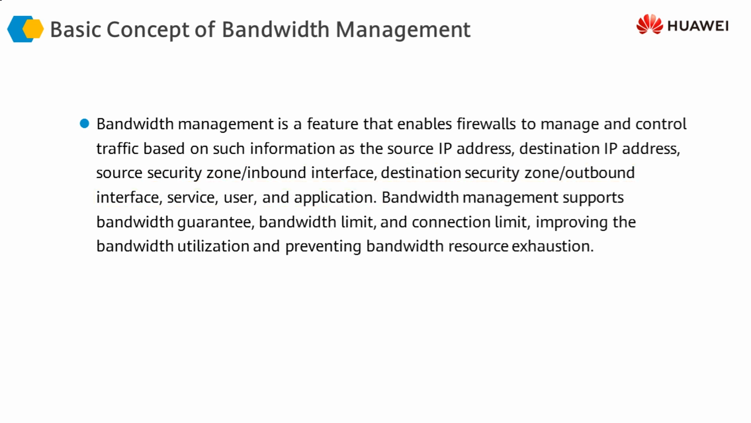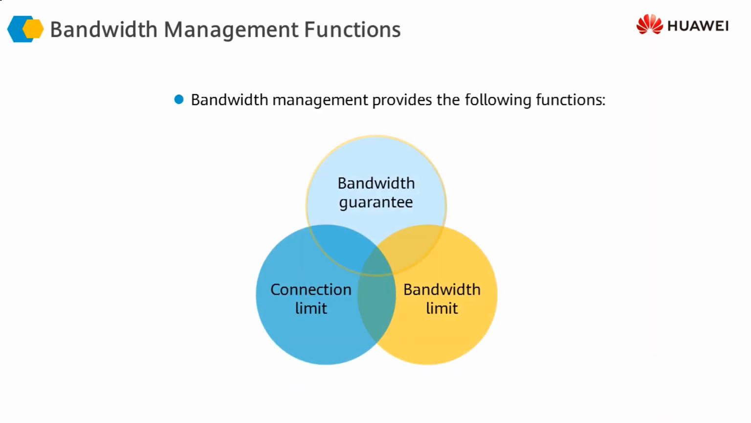But the important thing is that whatever the basis of our traffic identification is, we are basically either guaranteeing the bandwidth, limiting the bandwidth, or limiting the connections. So bandwidth guarantee, bandwidth limit and connection limit are the three aspects, the three pillars of bandwidth management. By implementing bandwidth management, we are achieving one or more of these features for the traffic that we define in our firewall.